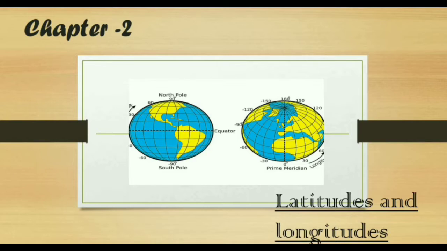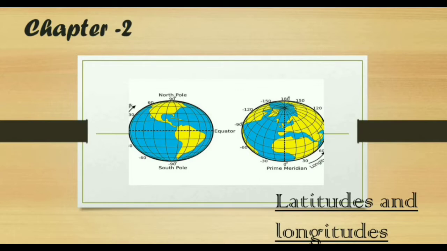Children, for example, you can take that if we know the latitude and longitude of any place, like New Delhi, the latitude and longitude of New Delhi is 28.6139 degree north and 77.2090 degree east respectively. Now we can locate New Delhi on the globe easily because we know latitudes and longitudes both. In the same way, we can locate other places also on the globe.